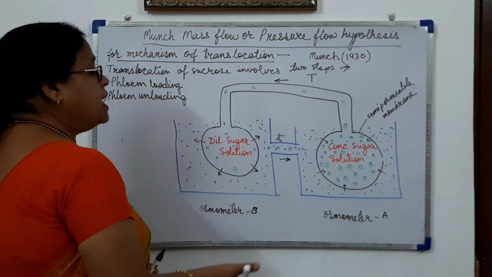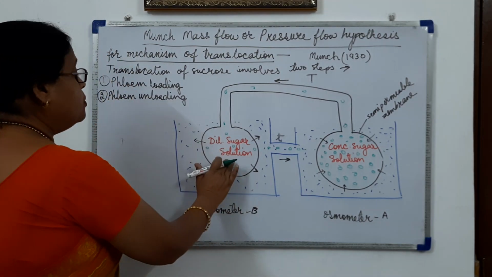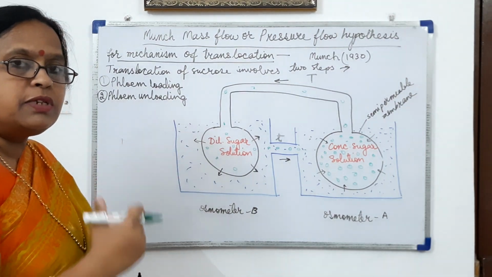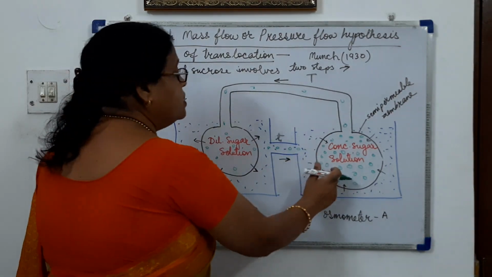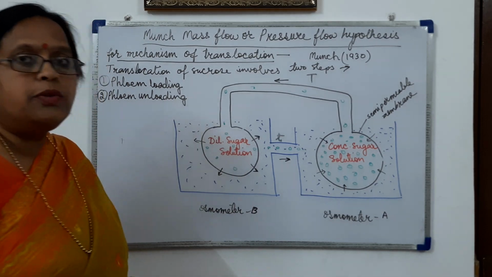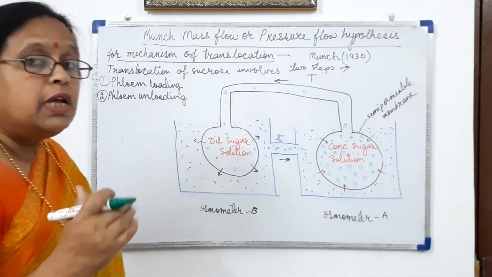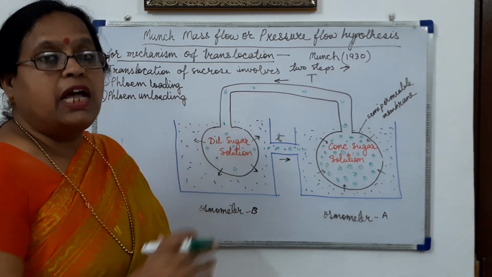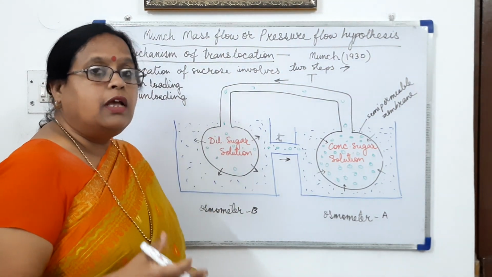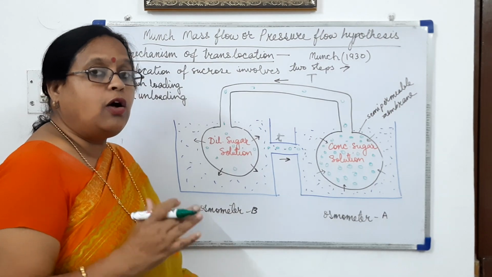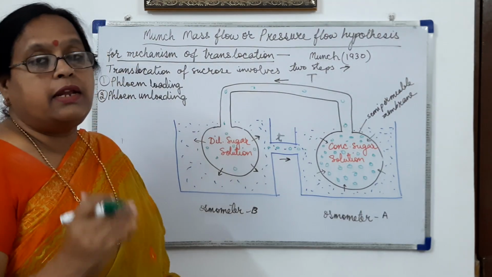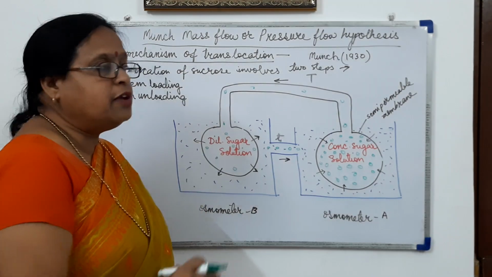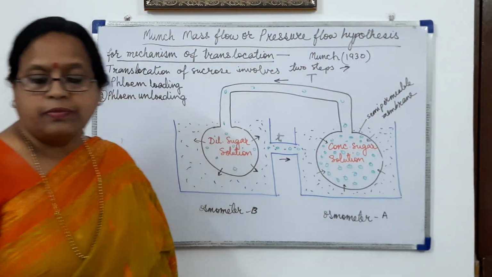Now suppose by any process the sugar molecules from osmometer B are being removed continuously. Then the process will also continue, and it will never come to an end. So this is the hypothesis given by Munch, which is accepted for the phenomenon of loading and unloading of food by the phloem. We will study this with another diagram.